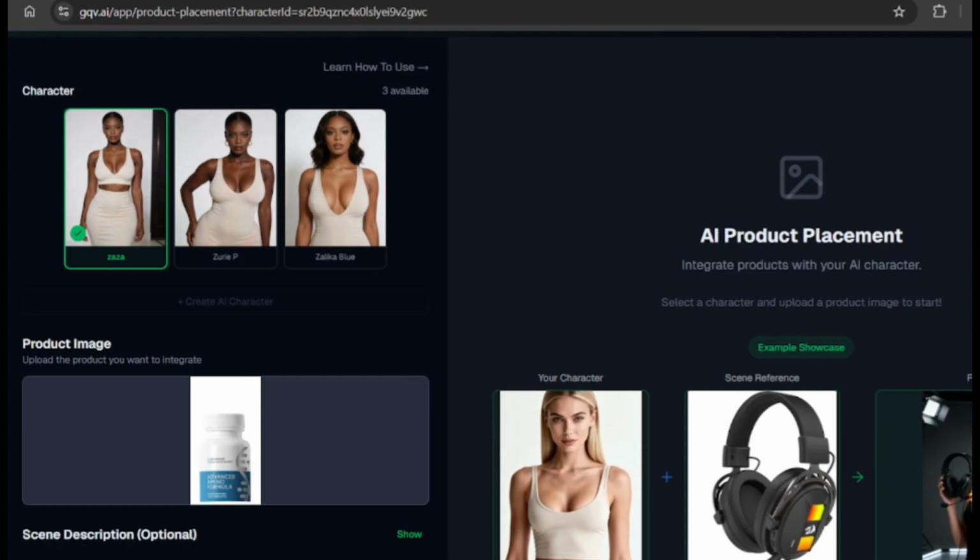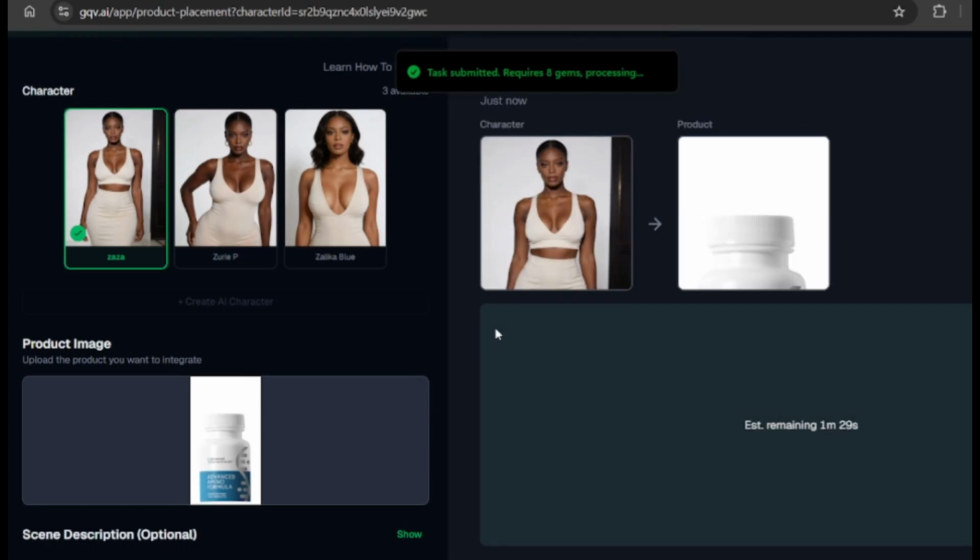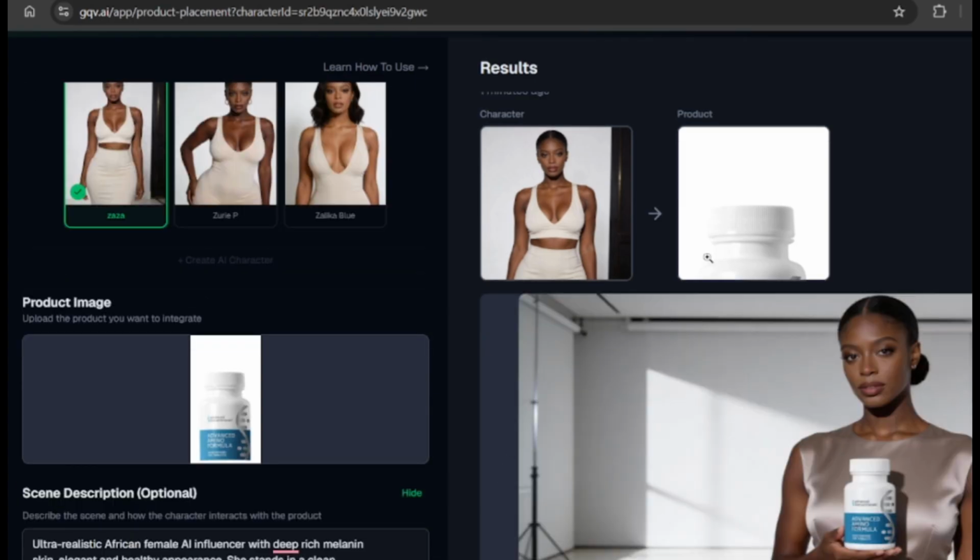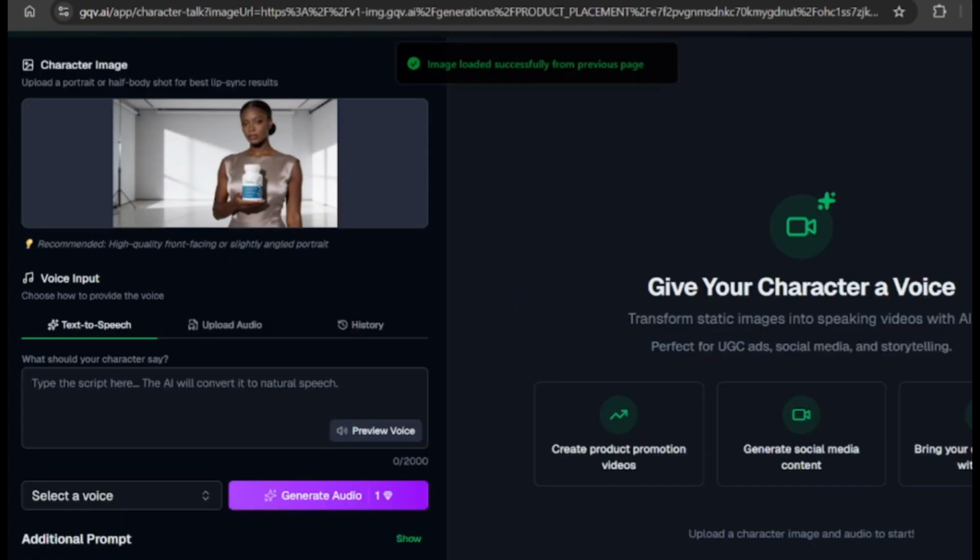I'm gonna click generate, and it's gonna generate for us an image of her, maybe holding the product. You can add more scene here. So we have an image with her. You can see the face, everything is still the same. I'm going to download this one, and then we can turn this into a talking avatar.